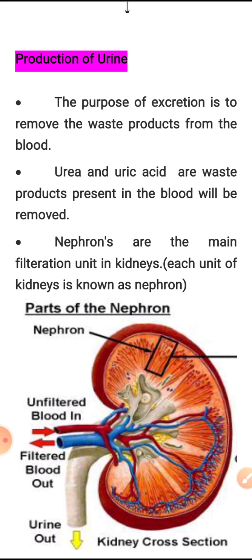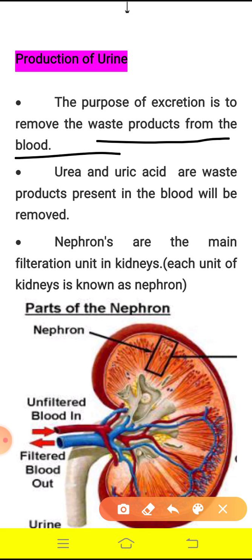The main purpose of excretion is to remove the waste products from the blood. Then what are the waste products? The waste products may be urea or uric acid. Where are these urea and uric acid present? They are present in the blood. Now these have to be removed out of our body.